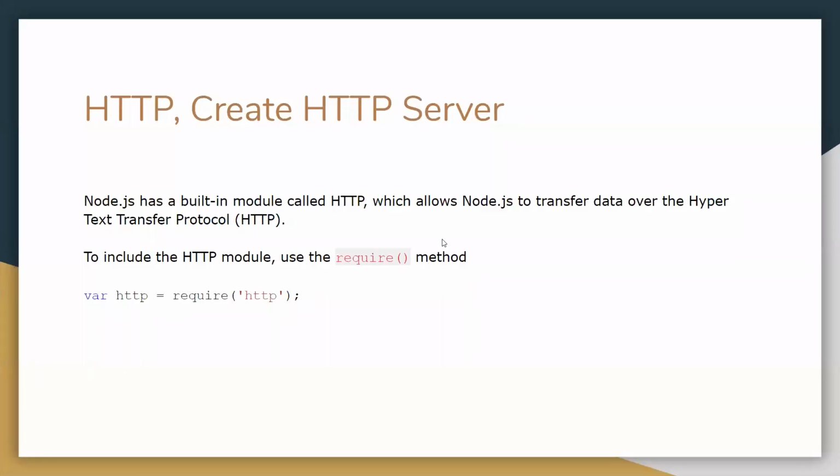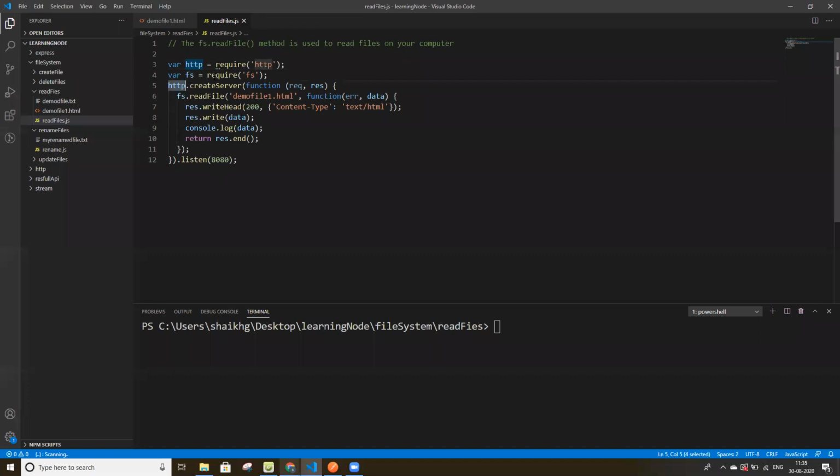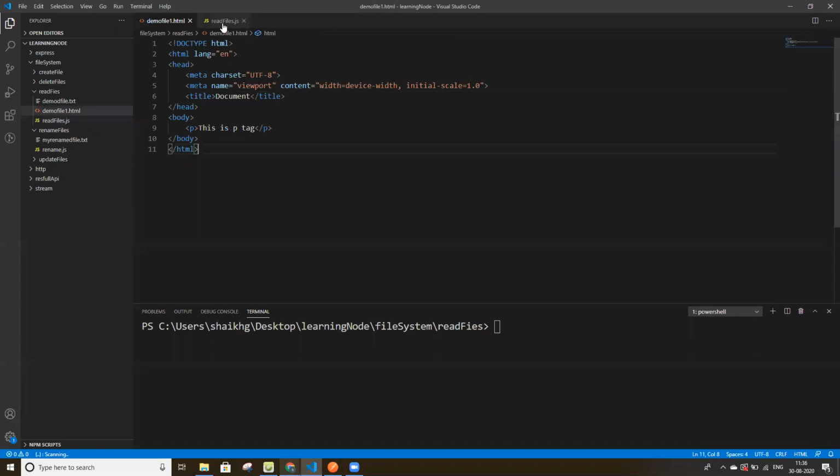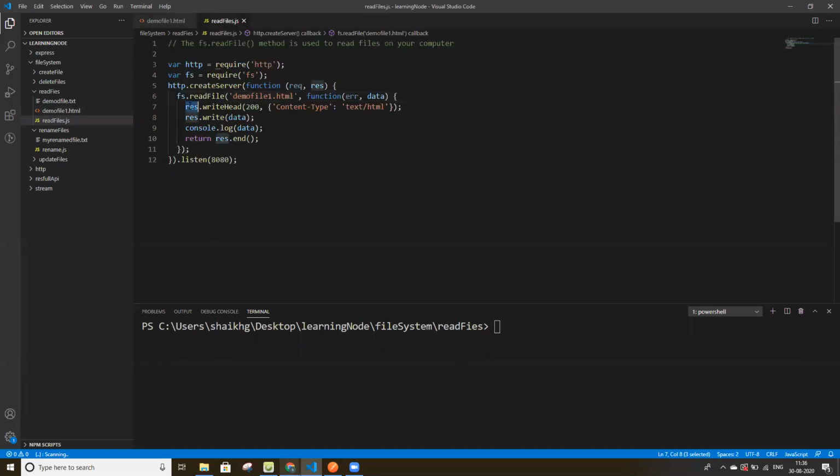With the help of HTTP, we can communicate with the server. So here we are trying to communicate on port 8080. We are requiring an HTTP module and an FS module to read and write files. This is a demo file which is available in the same location, and we are trying to read this file on our system.